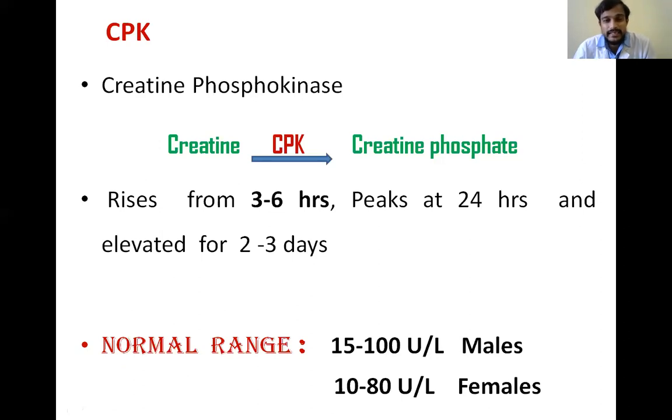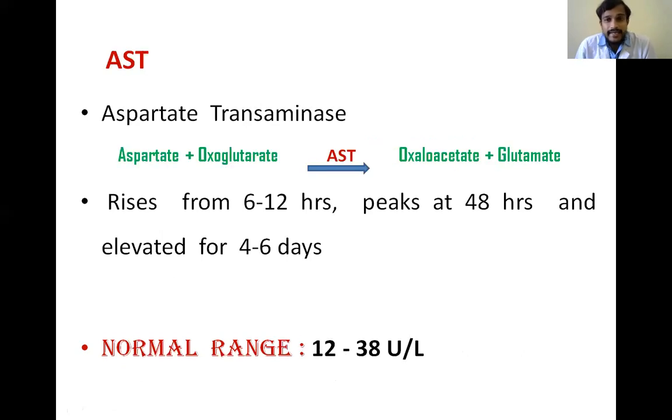The normal ranges are 50 to 100 and 10 to 80 units per liter in males and females. And AST, aspartate transaminase, is another enzyme. We know the transaminases convert one amino acid into another amino acid. The conversion of the amino acid is needed for synthesis of non-essential amino acids.